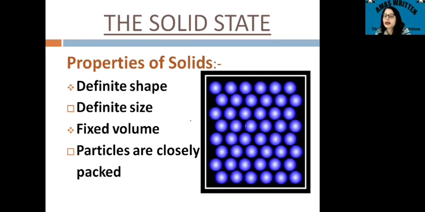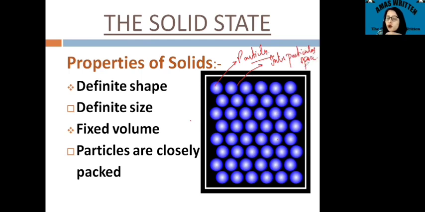So here also the particles are moving in the solid state. You can see the movement of these particles in the video. The first thing is, suppose these are the particles that are present, and you can see that these particles are very closely packed. The space present between two particles is called the interparticular space.